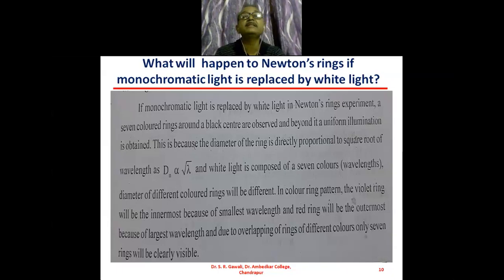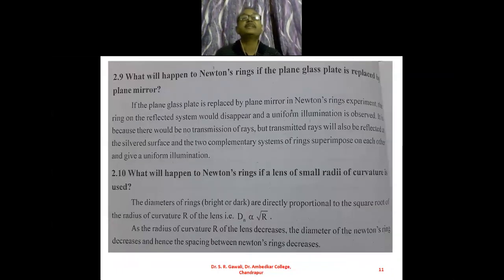Then we will see some questions which can be asked based on Newton's rings. What will happen to the Newton's rings if the plain glass plate is replaced by a plain mirror? If the plain glass plate is replaced by a plain mirror in the Newton's ring experiment, the rings in the reflected system would disappear and uniform illumination is observed.